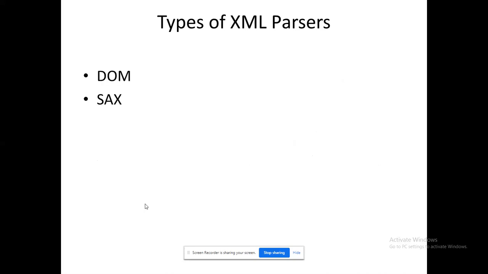Okay. So first one is DOM that already I have conveyed you. Second one is SAX. DOM, document object model. SAX is nothing but simple API for XML. So that is the idea. Simple API for XML. So document object model that we are going to see in today's session.